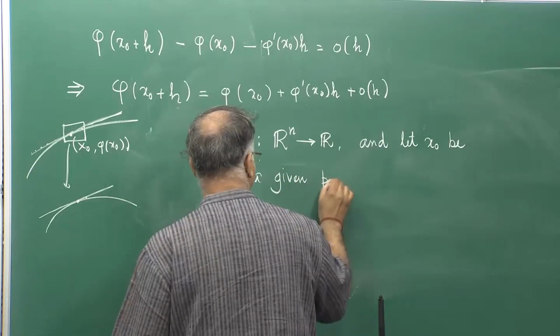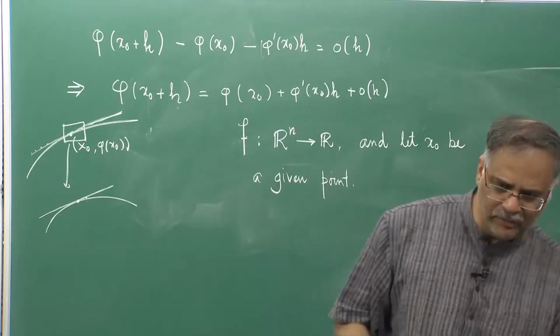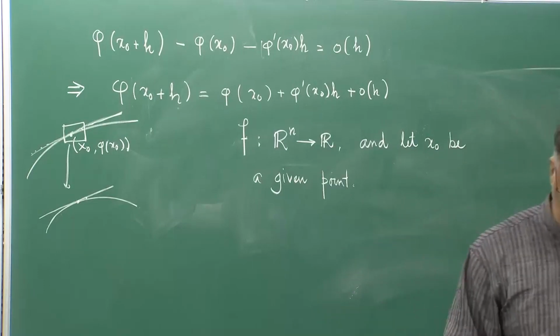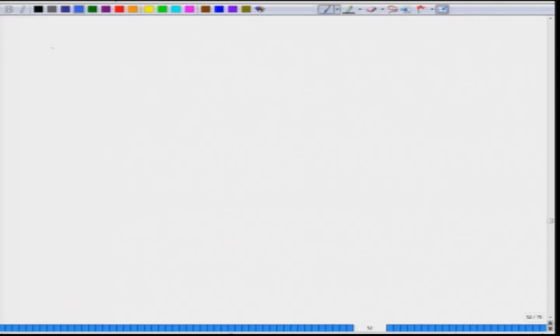With this premise I am trying to define the derivative at the given point. Here I will write it down so that you have it throughout. So, f is from Rn to R and x naught, an element of Rn, is given.